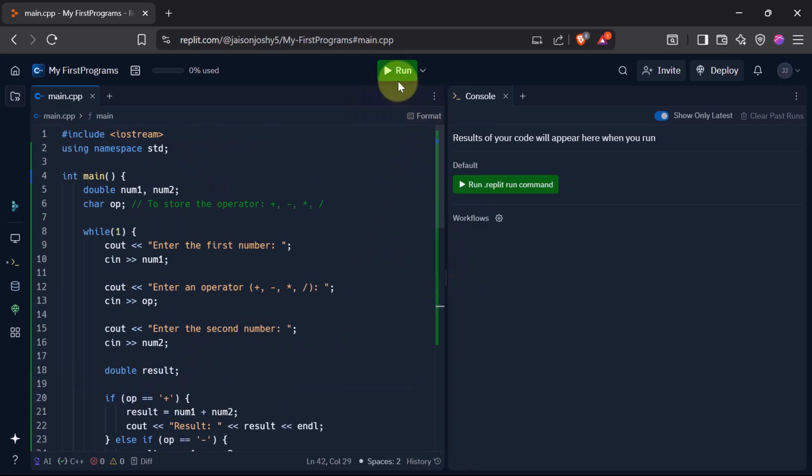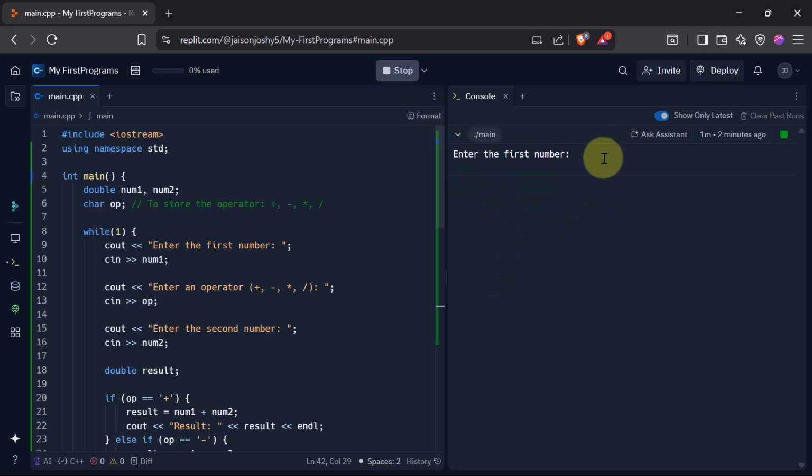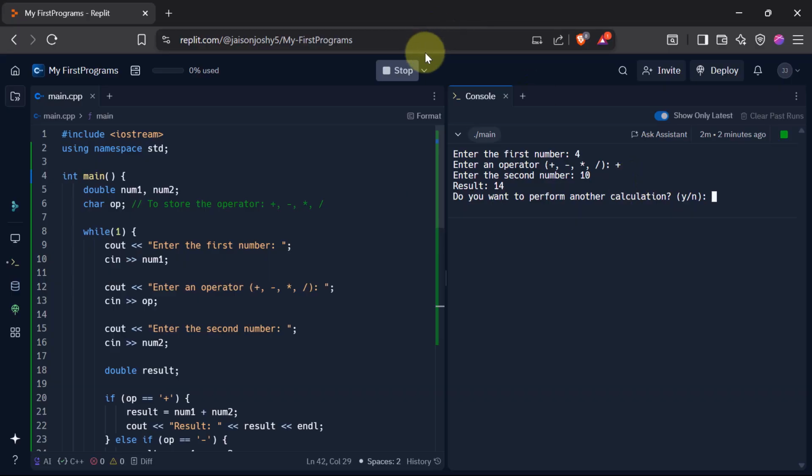Let me drag this a bit and click on run. Okay, enter the first number. I enter 4. So 4 will be stored in num1. Enter. Now it says enter the operator. Let me say plus. And I press enter and it asks me to enter the second number. Let me say 10. And now let me press enter. Now it says result equal to 14.